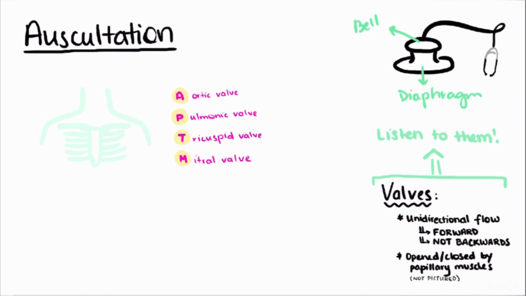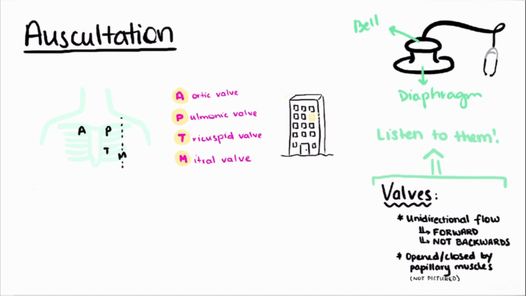The aortic region is on the upper right sternal border in the second intercostal space. The pulmonic region is in the upper left sternal border in the second intercostal space. The tricuspid region is on the left lower sternal border in the fourth or fifth intercostal space. And the mitral region is along the midclavicular line in the fifth intercostal space. You can remember this as apartments, APTM.